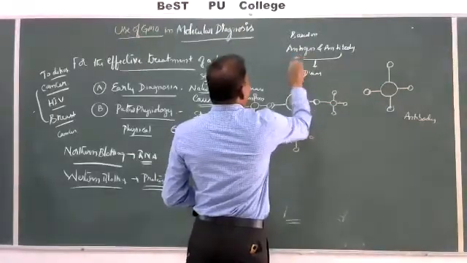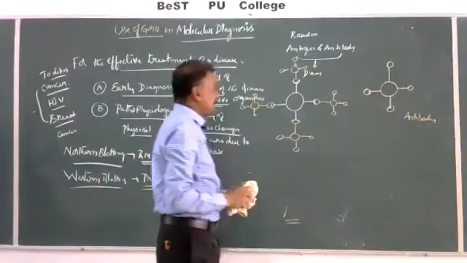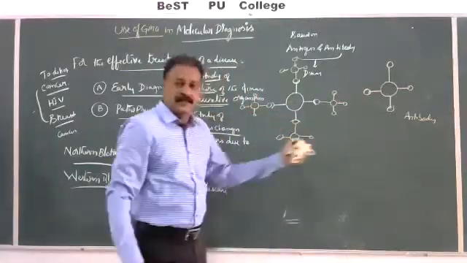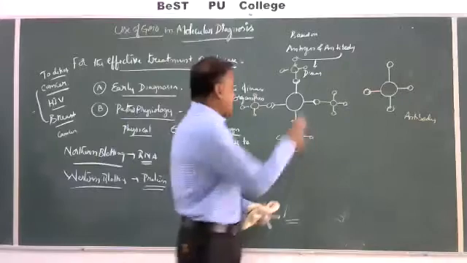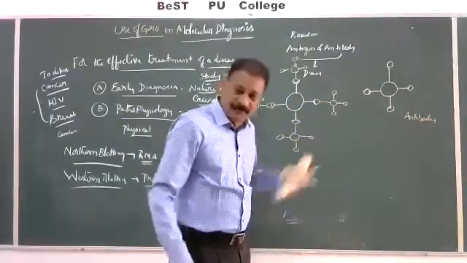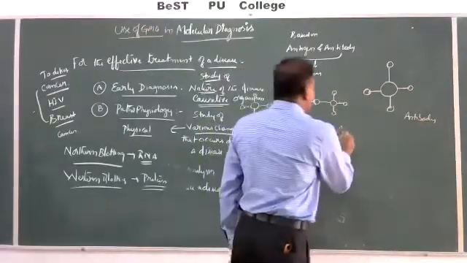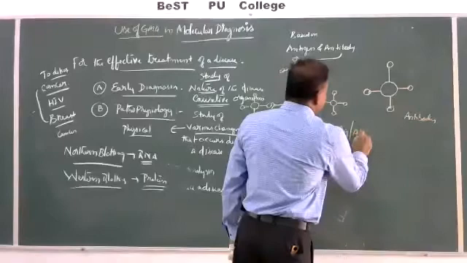What are these? These are the receptor sites, anti-receptors. So if you know the antigen, we can easily identify the antibody, or if we know the antibody, we can easily identify the antigen. This is called the AG-AB complex.